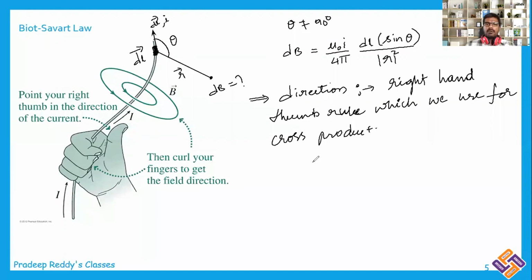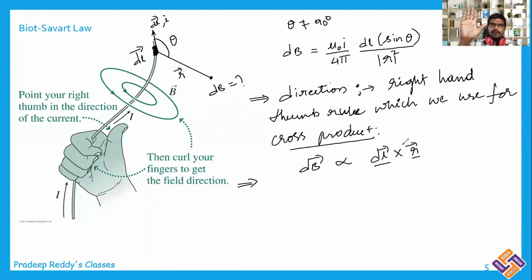So dB bar is in the direction of dl bar cross r bar. So you should use right hand thumb rule, because it is the cross product of dl bar and r bar. What you need to do is put your 4 fingers parallel to dl bar. This is the Ampere right hand rule.